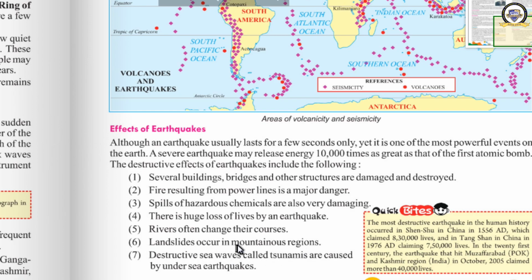Then landslides. What do you mean by landslide? A part of the mountain falls down. That is known as landslide. That is very common in the mountain region if an earthquake occurs. The destructive sea waves called tsunamis are caused by undersea earthquakes. If an earthquake occurs in the sea, this is an earthquake area, the Pacific Ocean. Clear now? If an earthquake occurs here, what happens? Tsunami, huge waves will attack this coastal area. So these are the effects of earthquakes.